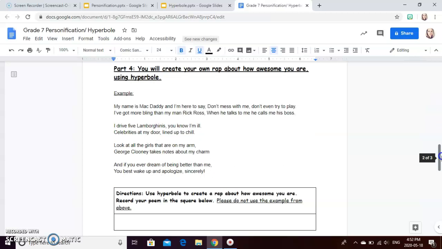Part 4 is you're going to create your own rap song about how awesome you are using hyperbole. I've given you an example. Please don't use the example from above as your own, because I will definitely return the assignment to you and ask you to redo it. We can see from the example at the top that the writer of this rap has used 5 different couplets. I'm only expecting 3 or 4 couplets from you, but make sure that those couplets contain hyperbole. That means they should have statements in them that are exaggerated.